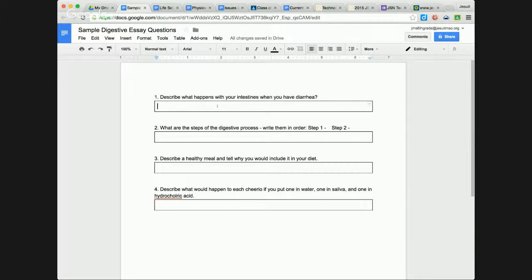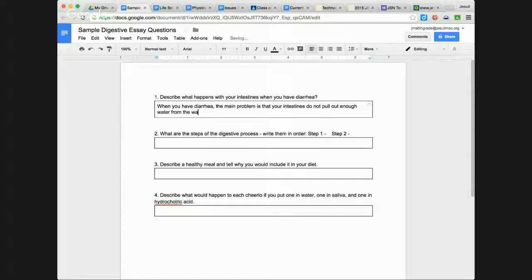Now that you've written your own essay, let's compare it to the one that I'm going to write right now. Describe what happens with your intestines when you have diarrhea. I would start off by saying, when you have diarrhea, the main problem is that your intestines do not pull out enough water from the waste passing through.